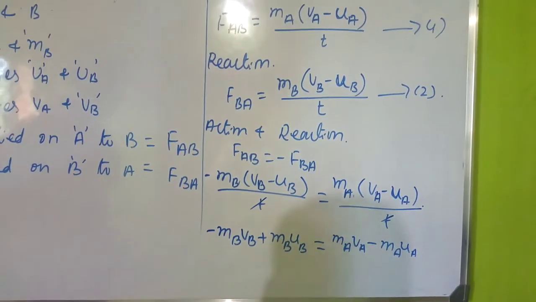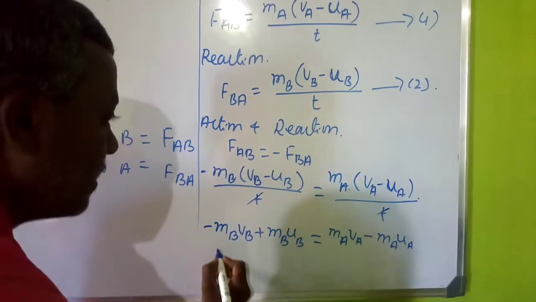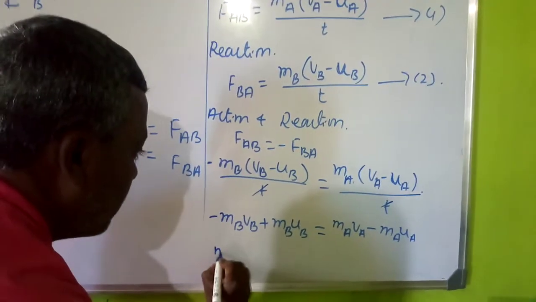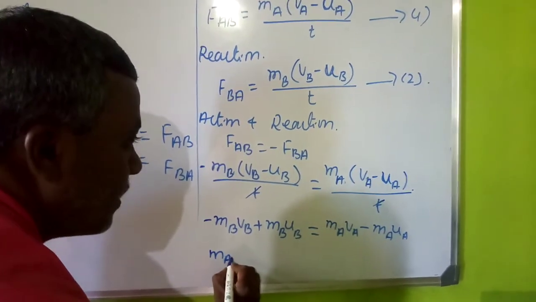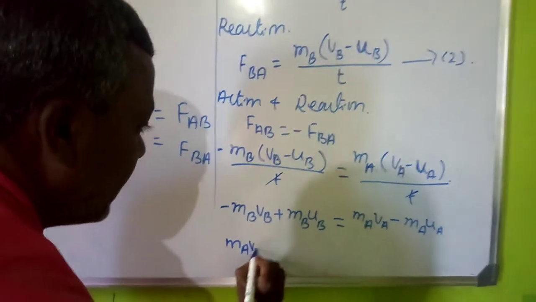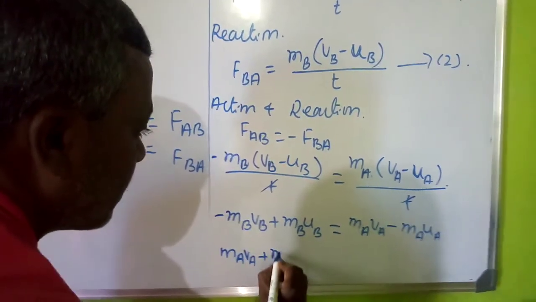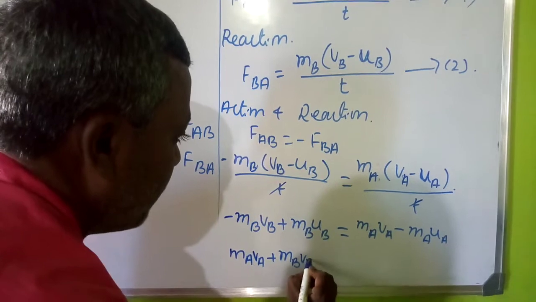Okay, so next finally we will get MA VA plus MB VB.